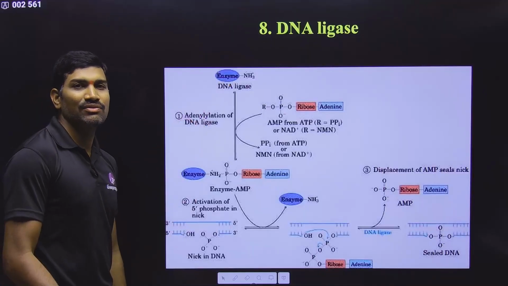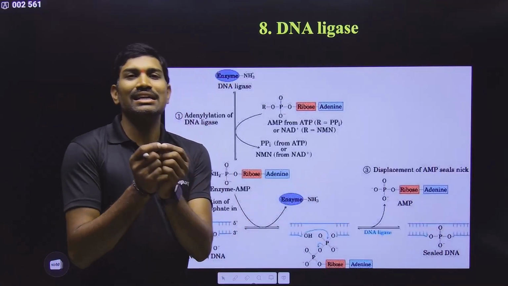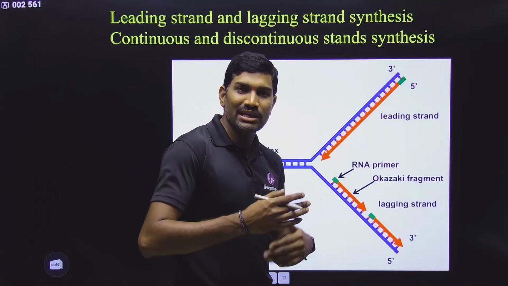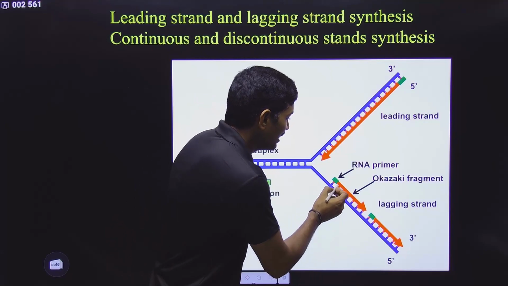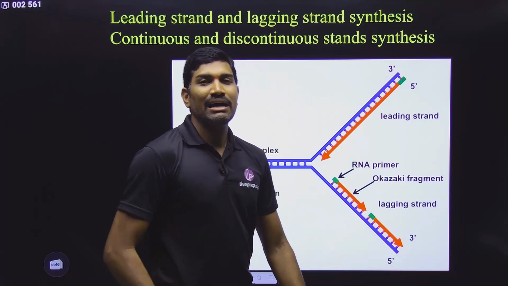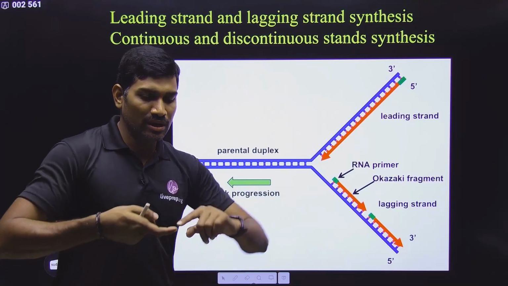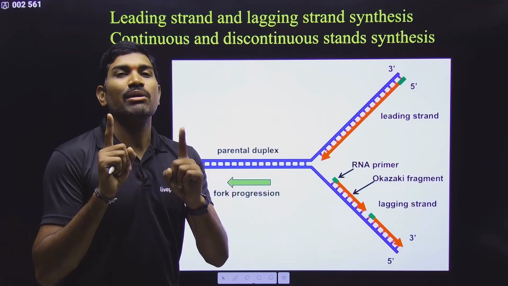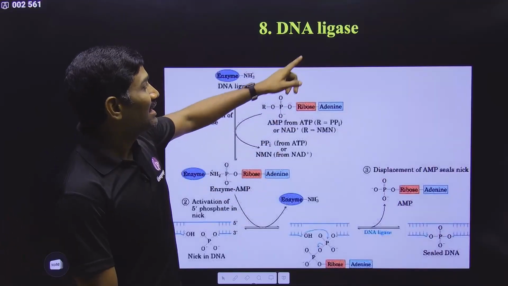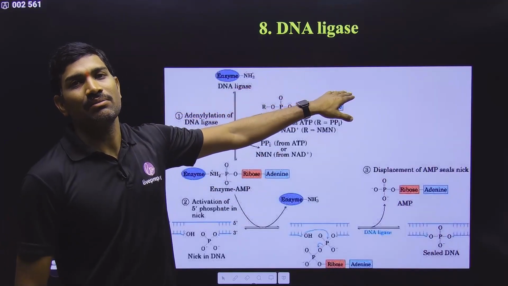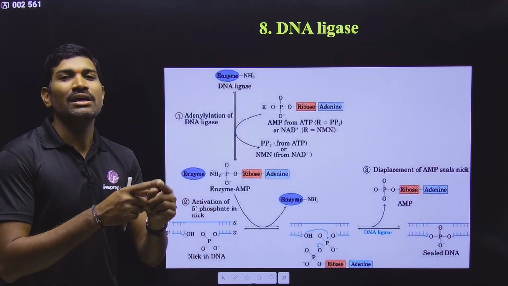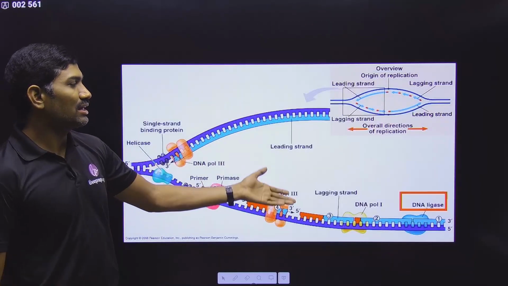Next one, DNA ligase. What is the function of DNA ligase? Wherever the nicks are present, suppose here, this RNA will be removed and replaced by DNA polymerase 1. And finally, there is a lack of one bond. Between the Okazaki fragments also there is no bond. Wherever there is no phosphodiester bond, and these nucleotides are there but the bond is not there, those will be linked, sealed or ligated by the ligase enzyme. So this is the function of ligase enzyme. It helps in the ligation or sealing of these particular gaps. Okay, that's what they are technically talking.